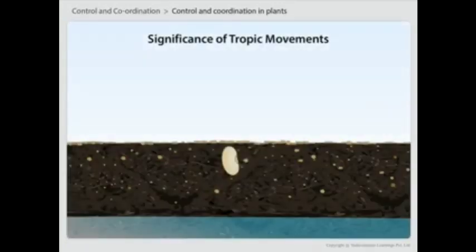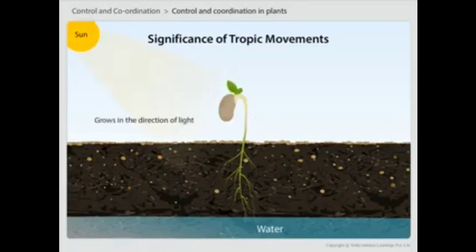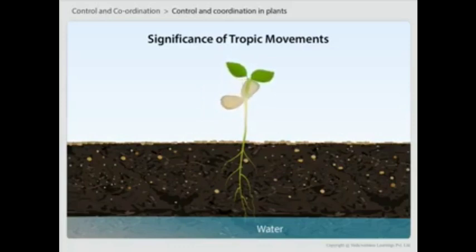Significance of the tropic movements. The tropic movements help the plant to survive. For example, even if the seed is planted upside down, the roots, being positively geotropic, will grow towards gravity, and also being hydrotropic will grow in the direction of water. This helps the plant to obtain nutrients and water required for its survival. The shoot is positively phototropic, so it grows in the direction of light. This helps the plant to prepare food, which is required for its survival.